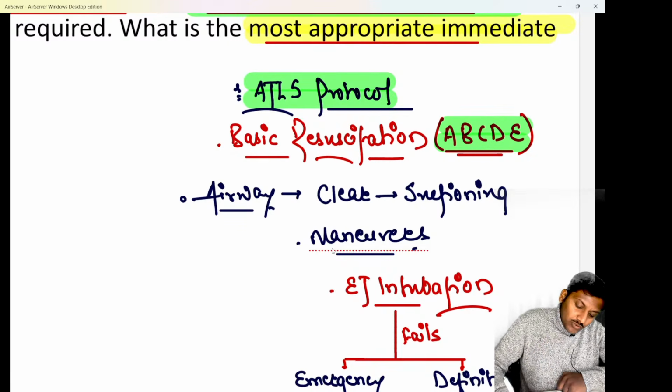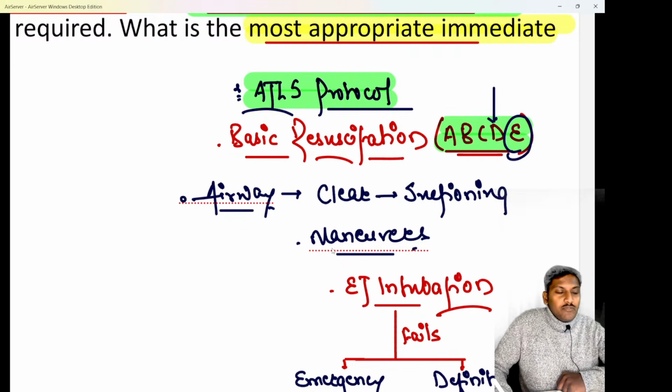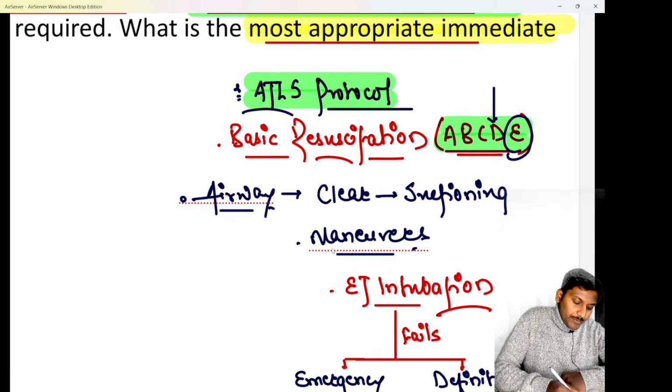And this was a PYQ: D in the basic resuscitation of ATLS protocol stands for? So the answer is disability. And E stands for exposure with environment control.